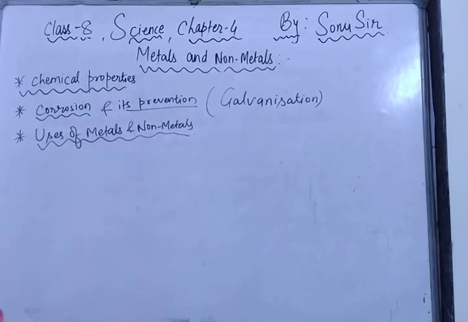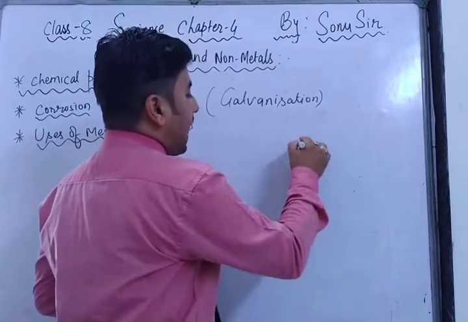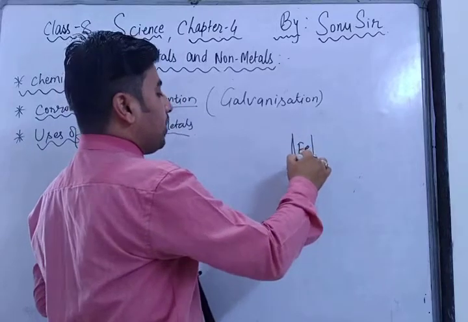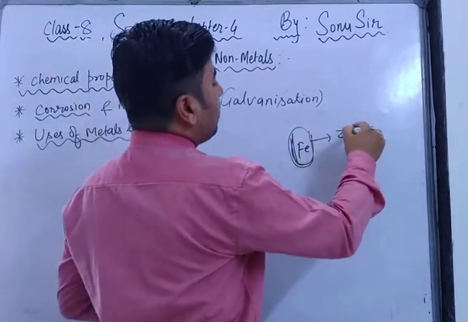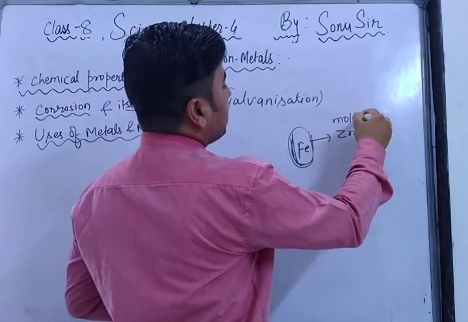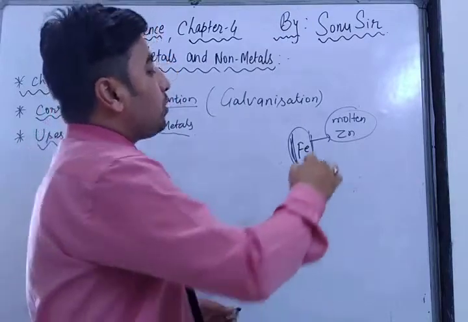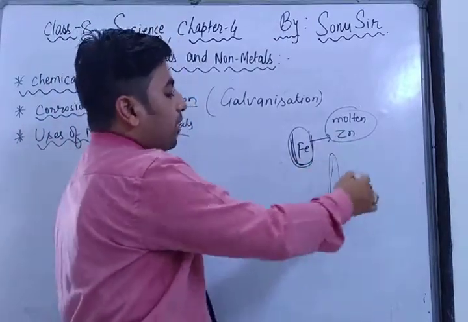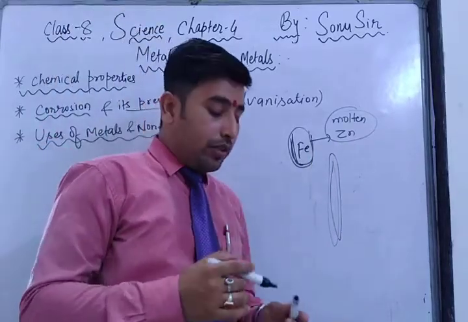You might have seen railings in your school that are made of stainless steel. So what happens whenever any iron rod is galvanized? This iron rod is dipped into molten zinc. Molten zinc means melted zinc. As the iron or steel is dipped into the molten zinc, it gets a layer, and this layer protects the iron from oxidizing, or you can say from air.